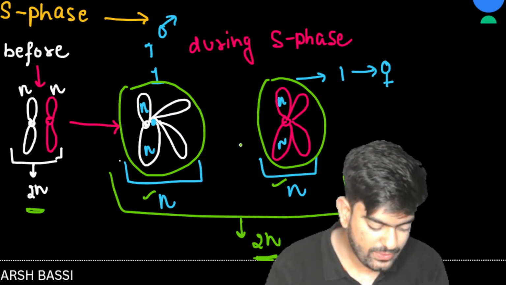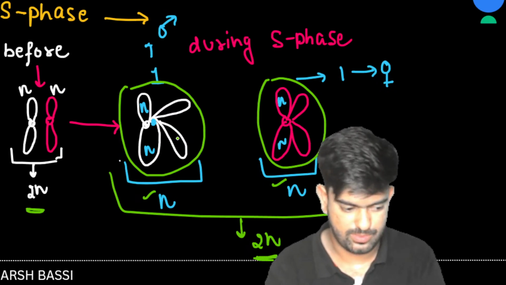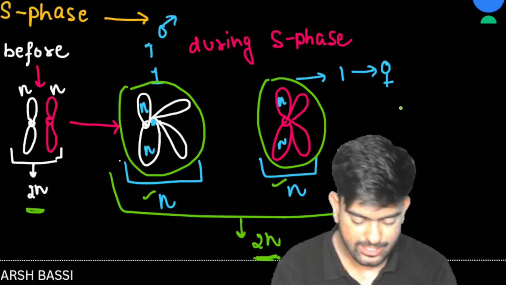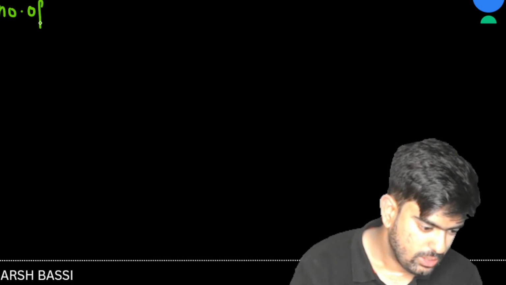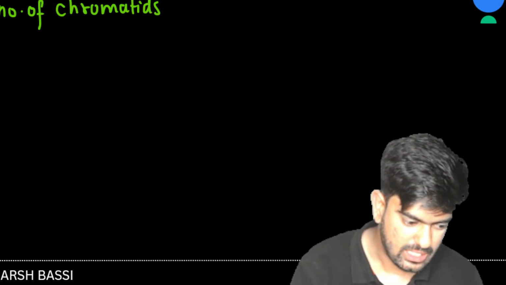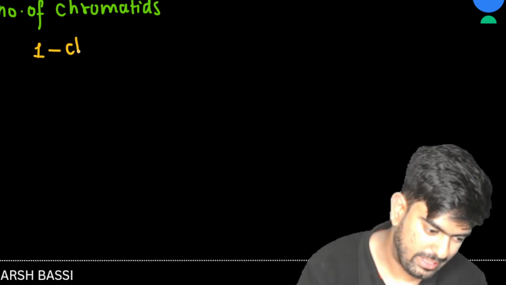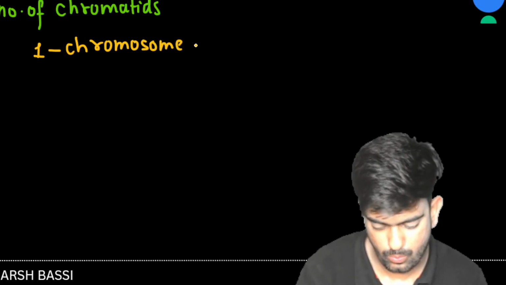Now, they both are still homologous chromosomes. Now, let's move on and talk about the number of chromatids in this case. Earlier we were discussing one chromosome, one chromatid.